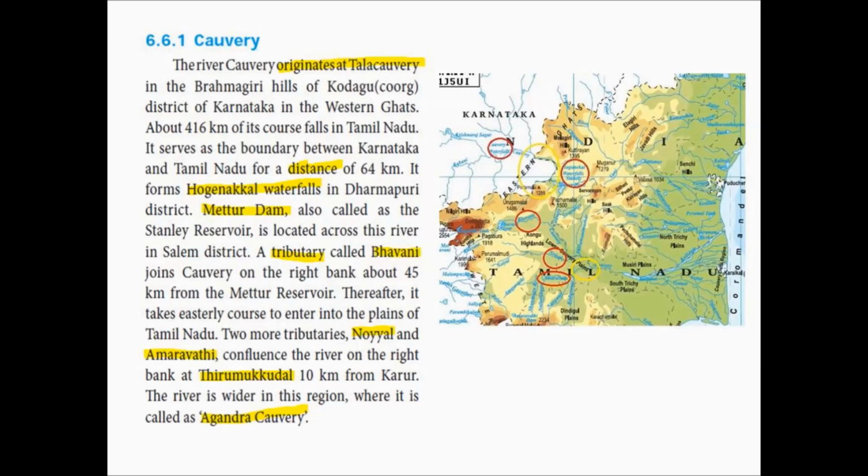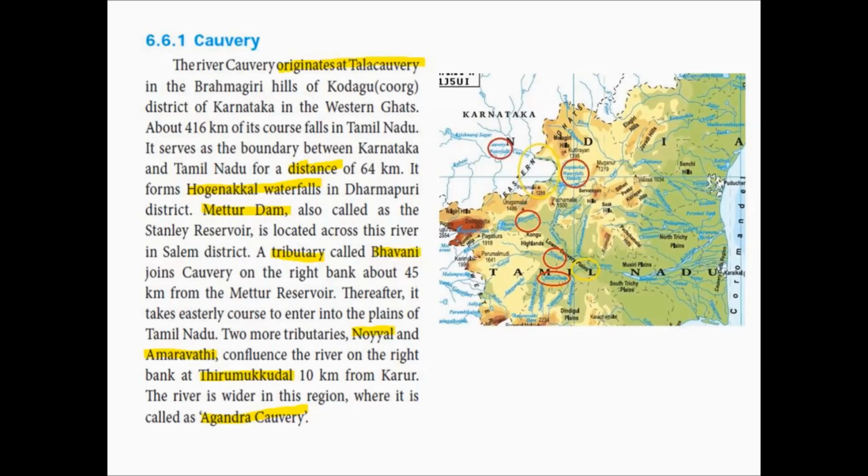Kodagu district is also called Coorg district in English.